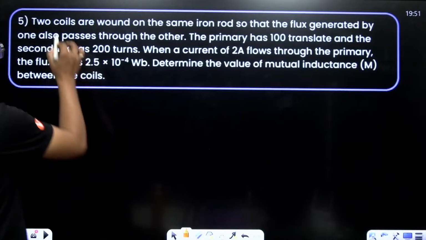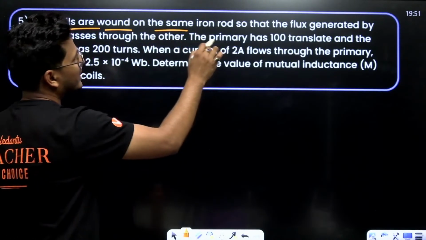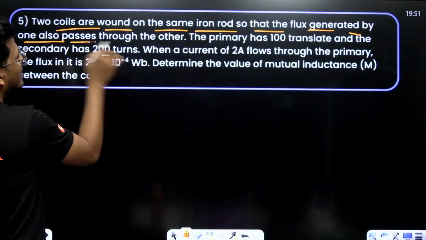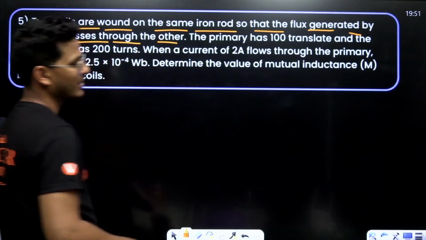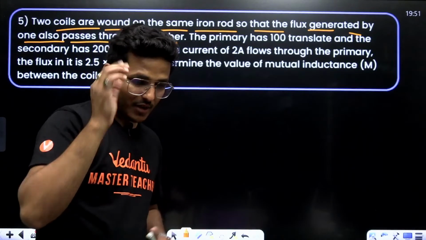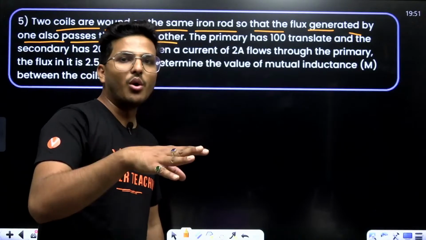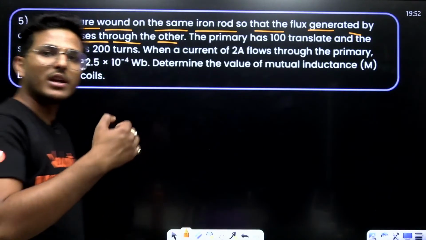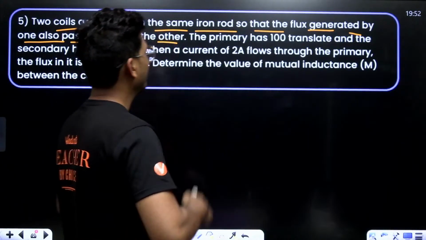Two coils are wound on the same iron rod so that the flux generated by one also passes through the other. That is the case of mutual inductance, where there is no flux leakage, because one coil is wound over the other in this way.